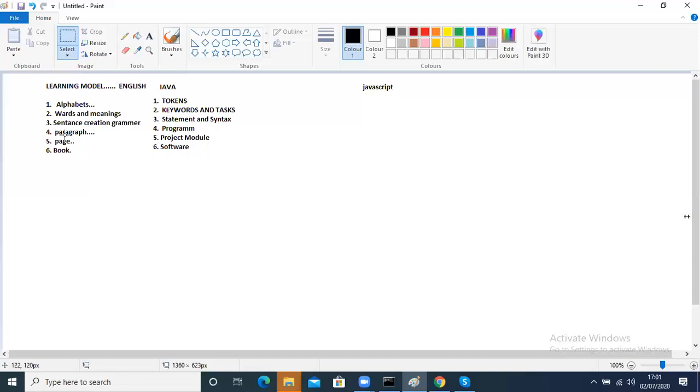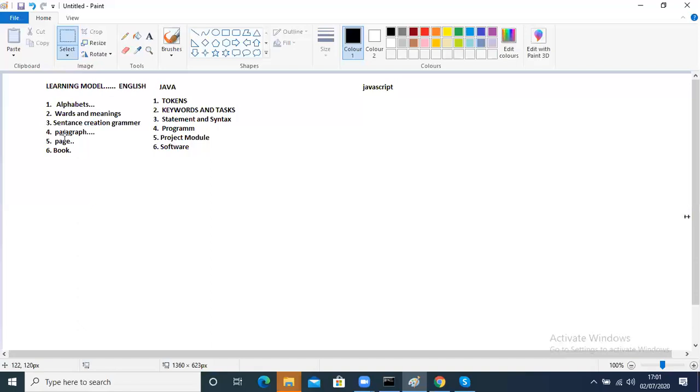Hey, this is a token, man, or else some error will come. You are using an illegal token error. What is token? If you don't know, then how will you understand that, right? So first we need to understand the terminology of that particular language. What are the terminologies? It's a very simple thing, just the same meaning only, but you have to follow the terminologies, then only you will understand easily.